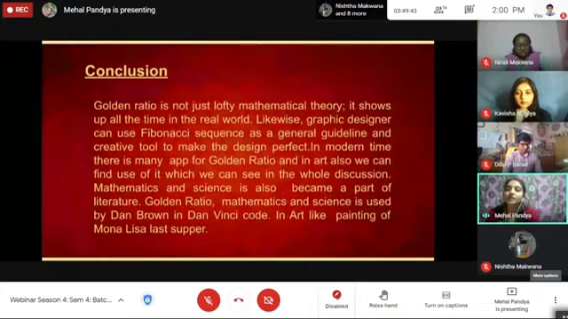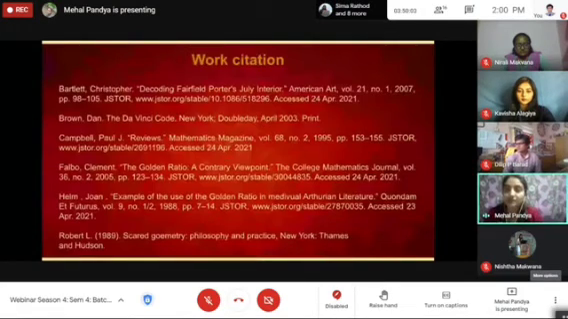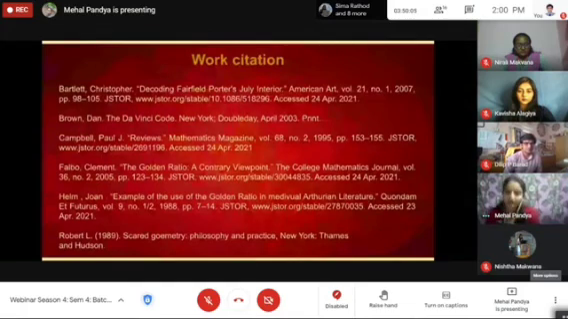And in art we can also find use of it, which we can see in the whole discussion. Mathematics and science have also become a part of literature. The golden ratio, mathematics and science are used by Dan Brown in the Da Vinci Code, in art like the paintings of Mona Lisa and Last Supper. Here is the work citation, and thank you.